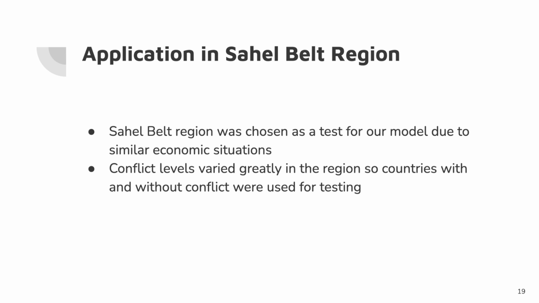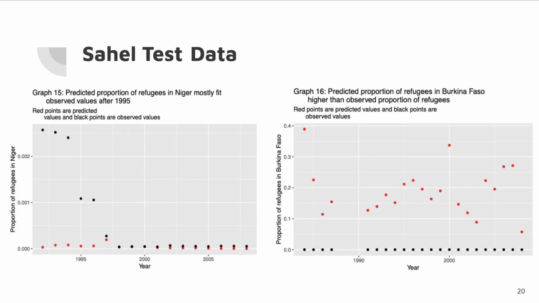We then applied our model to the Sahel Belt region, which is another at-risk region identified by the Institute for Economics and Peace. We tested it on 2 different countries in the Sahel Belt with different conflict levels, Niger and Burkina Faso. While the model closely predicted the proportion of refugees in Niger, particularly after 1995, it overestimated the proportion of refugees in Burkina Faso over all years. We discussed these discrepancies in detail in our results section. However, this is likely due to differing levels of conflict and how closely our model predicts refugee flow in countries that have a higher proportion of refugees.